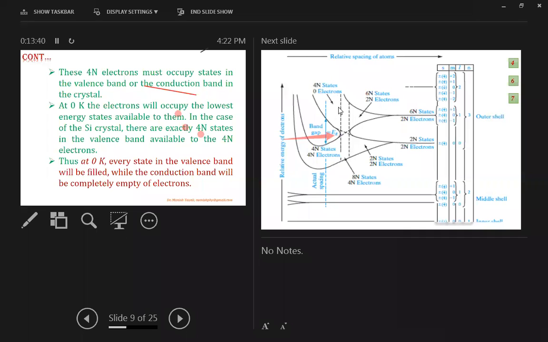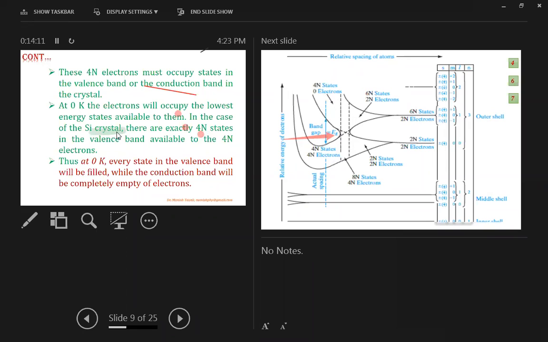The upper band is known as the conduction band. It is completely empty, zero electrons are there, and the lower band, which is known as the valence band, contains all the 4n electrons which are lying in their valence shell. So at 0 Kelvin, electrons will occupy the lowest energy states. That's why all electrons lie in the lowest energy states, as energy is increasing upward. So these states have lower energy and these states have higher energy.